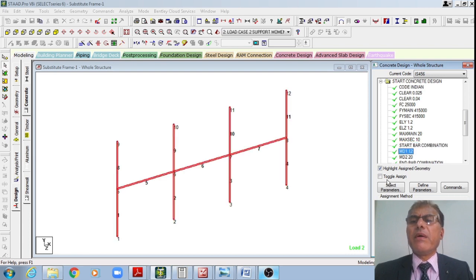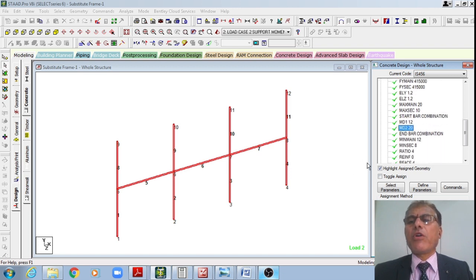The minimum bar diameter is equal to 12 mm and maximum bar diameter, if at all a combination is there, 20 mm. That is how I'm just saying. However, the minimum diameter of the bar should be 12 mm as per the code, and the minimum secondary reinforcement I'm assuming as 8 mm, because nowadays we only have 415 or 500 grade.